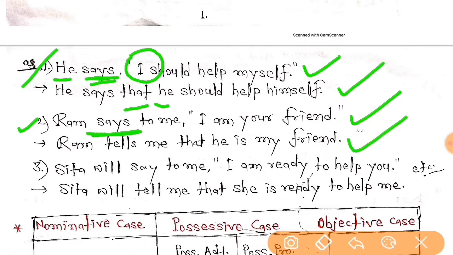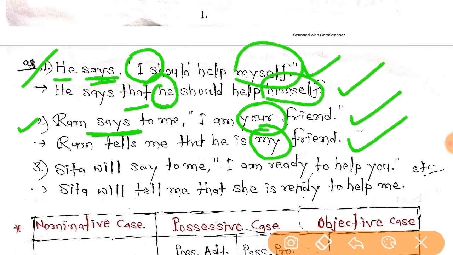You can see I am just changing here only the persons. Your has changed into my, and here I, he, again myself, himself, and the helping verb am I have not changed. Here should I have not changed, right everybody? So you can see again in the third example, am has become is, means present into present tense. I have not changed am, is, are into past, was, and were, right? Okay, so I hope you are getting it.